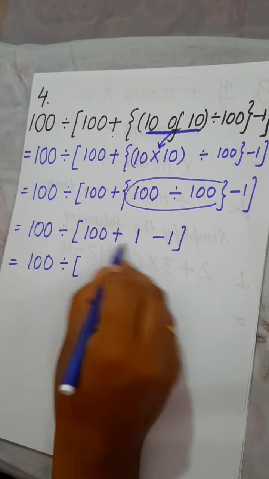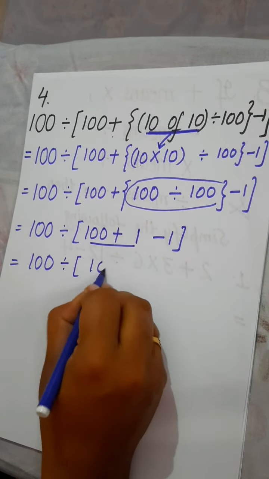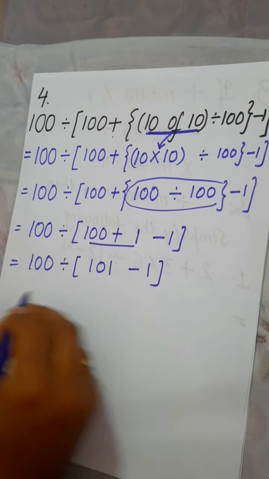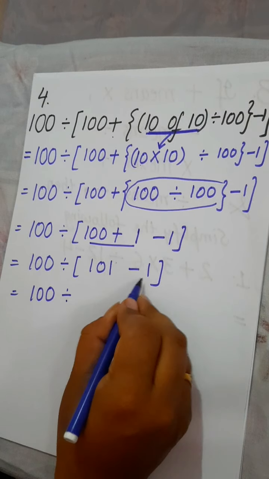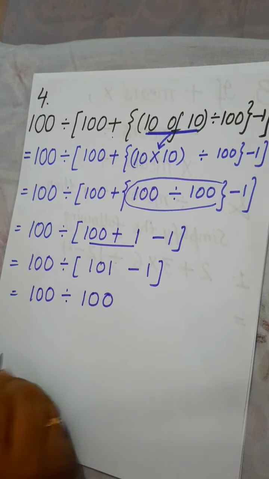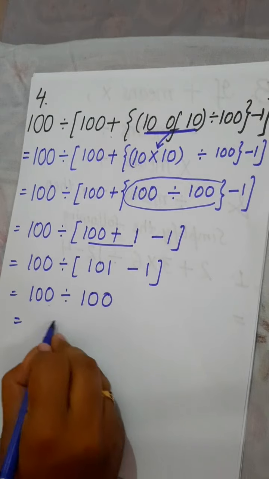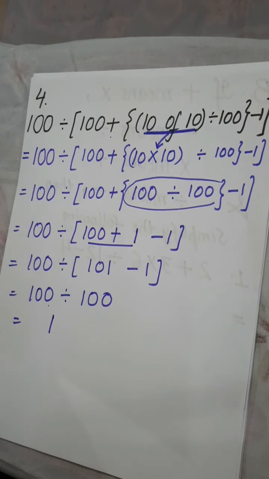So addition first, we have 101 minus 1. So next 100 divided by 101 minus 1, we are left with 100. Now 100 divided by 100, we are left with 1. So we solve according to the rule of BODMAS. We are left with answer 1.